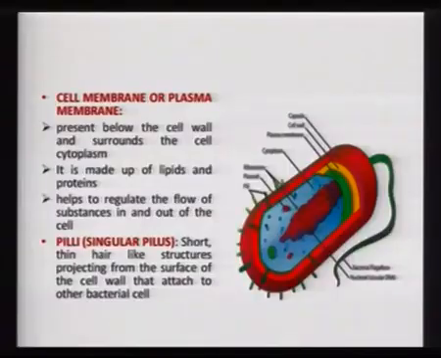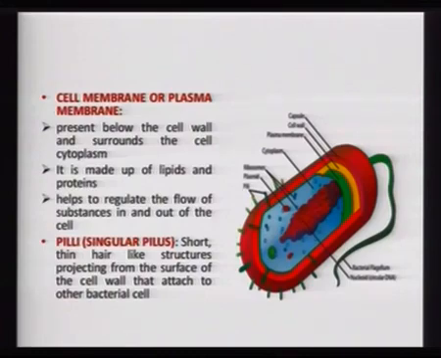Inner to the cell wall, you will find a plasma membrane or cell membrane. It is a semi-permeable membrane which allows certain substances to move into the cell and certain substances out of the cell.